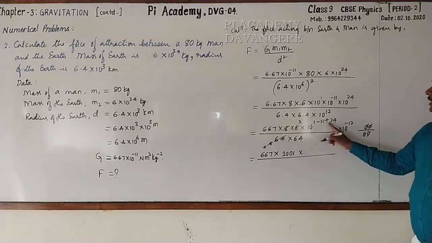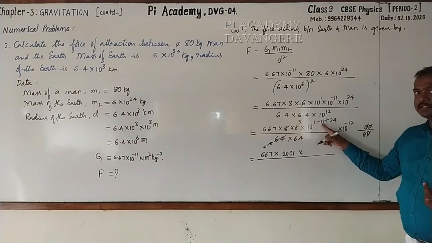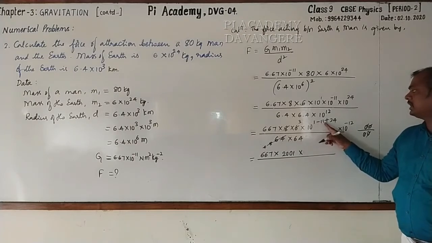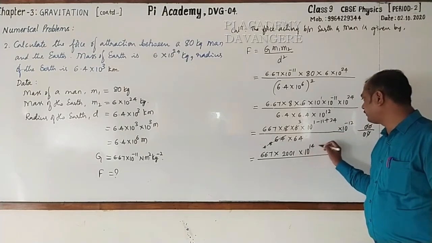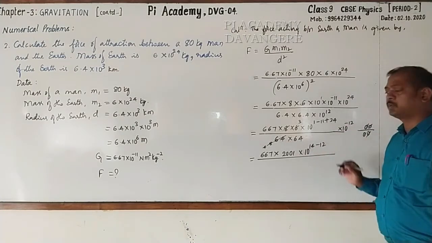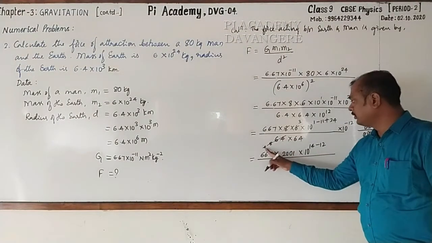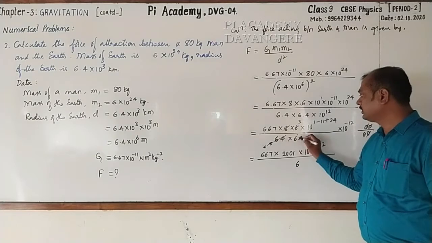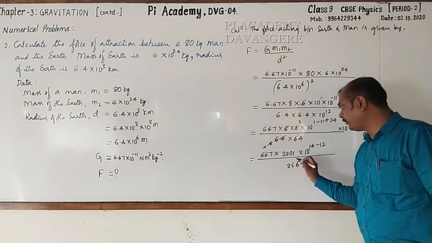Here we see 10 raised to the power 1 minus 11, which is minus 10. Minus 10 plus 24 is 14, so 10 raised to the power 14. This is minus 12. Divided by, here 4 into 64. 4 4s are 16, carry 1. 4 6s are 24 plus 1, 25.